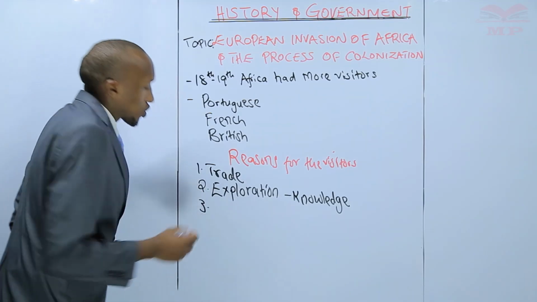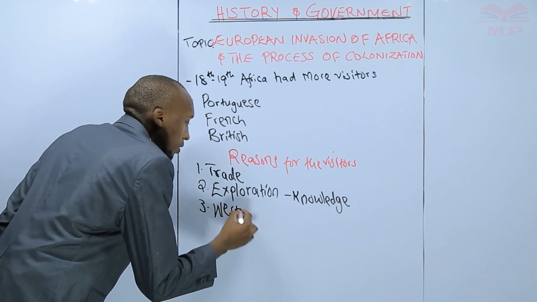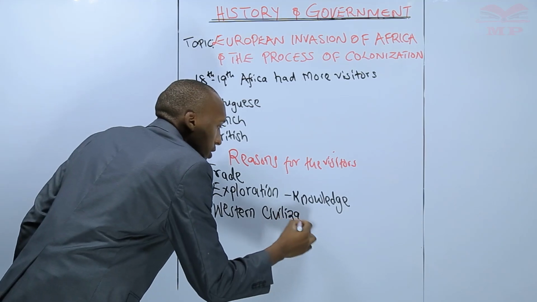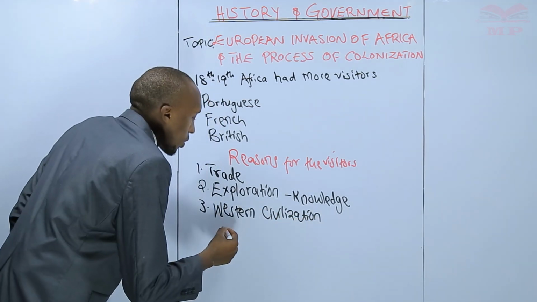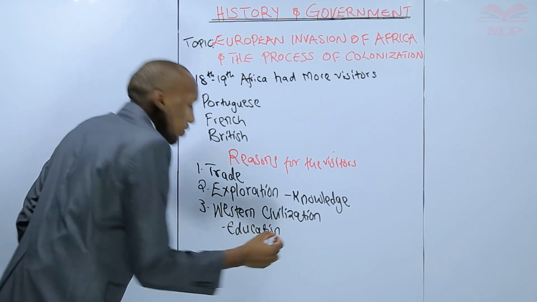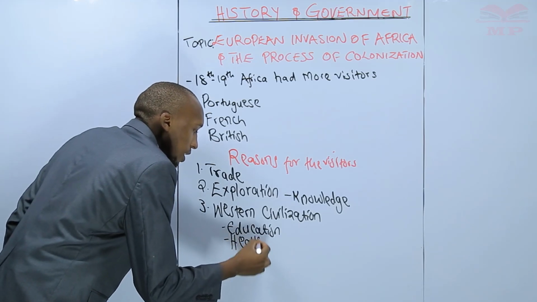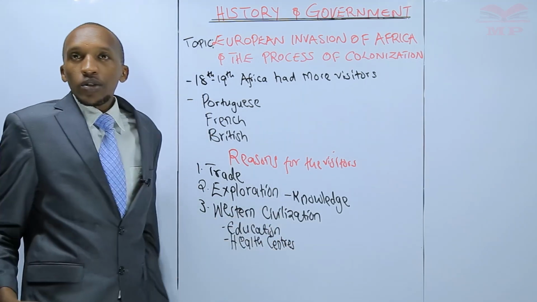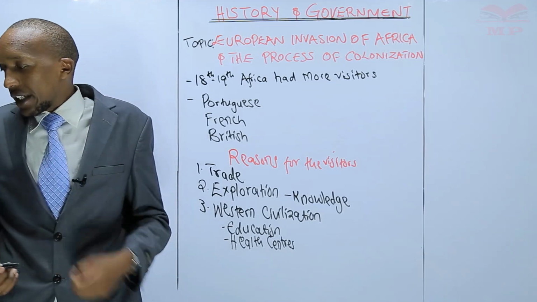The other one was to bring Western civilization. This was in terms of education. They wanted to bring their education. They came to start schools. They also came to start health centers, with their medicine, so that they could treat the diseases, most of which were very common in Africa.